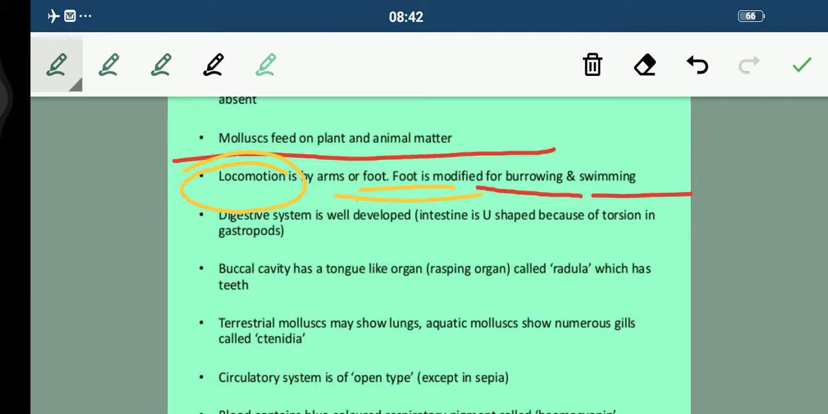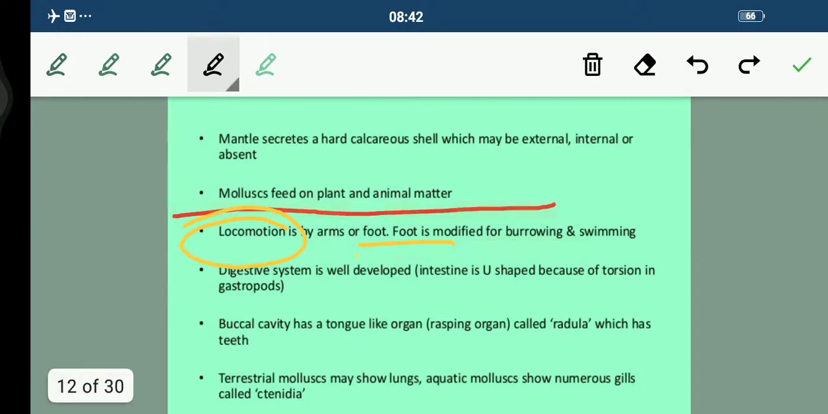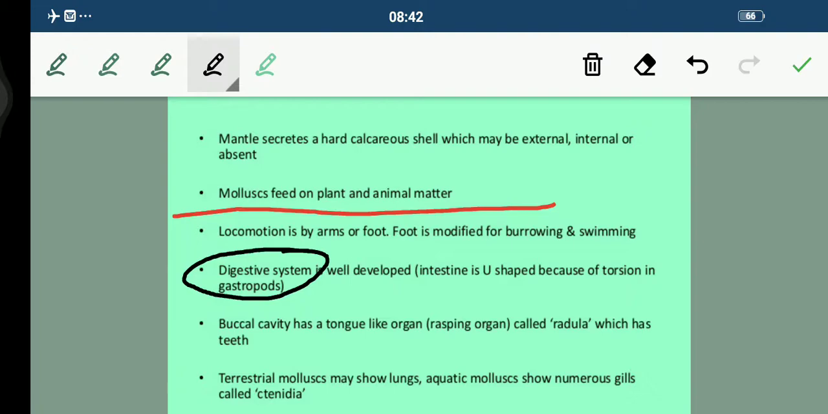Okay. And their digestive system. See, talking about their digestive system, students, that is very well developed, and their intestine is U-shaped. Fine. Their intestine is U-shaped because of torsion in gastropods. So because of this torsion, their intestine changes into the U shape. Talking about their buccal cavity, it has a tongue-like organ which is called radula, with the presence of teeth inside it. These characteristics are very, very important, students. Keep on writing them. Fine. Write it down somewhere so that you won't forget them.